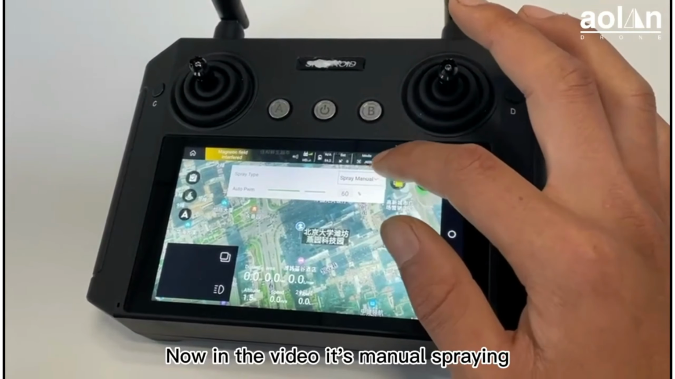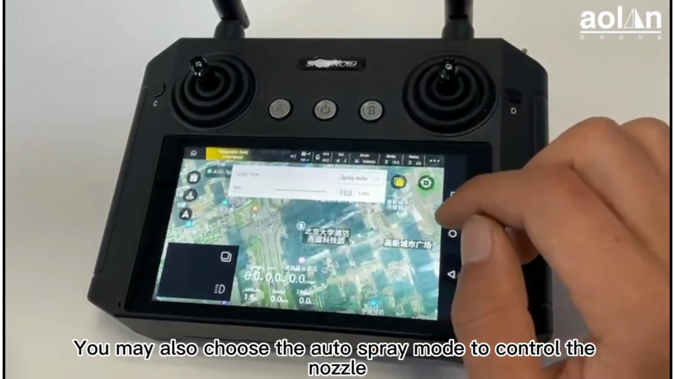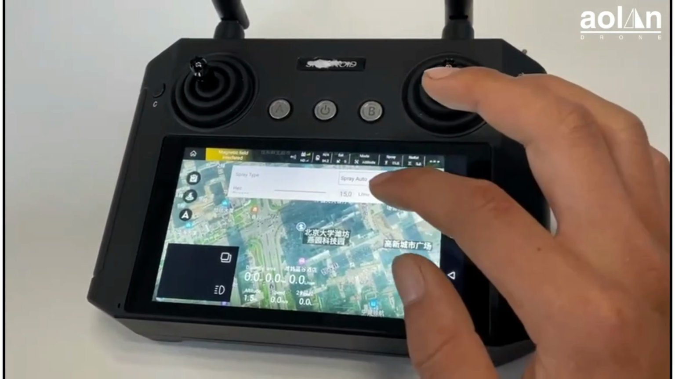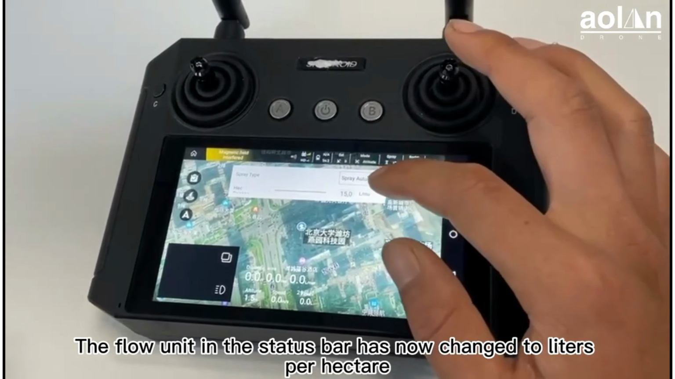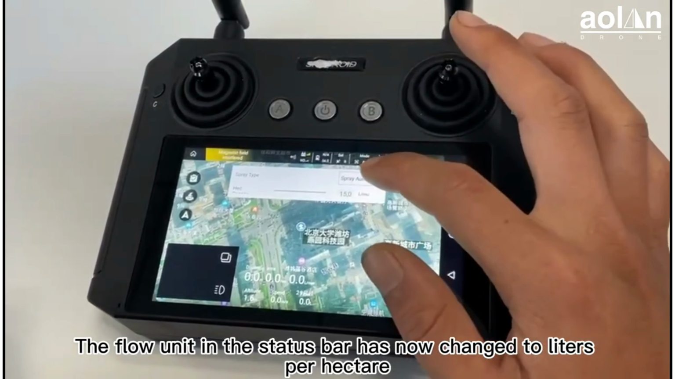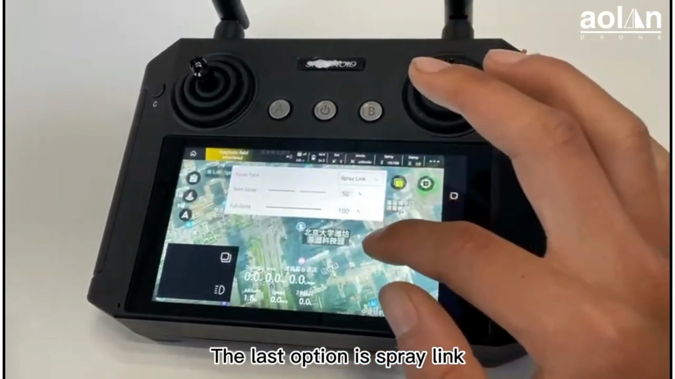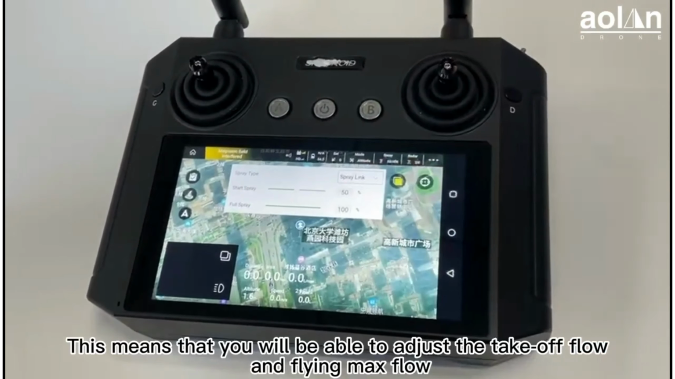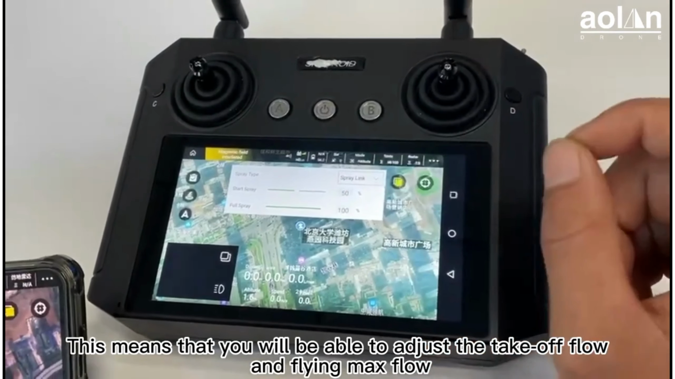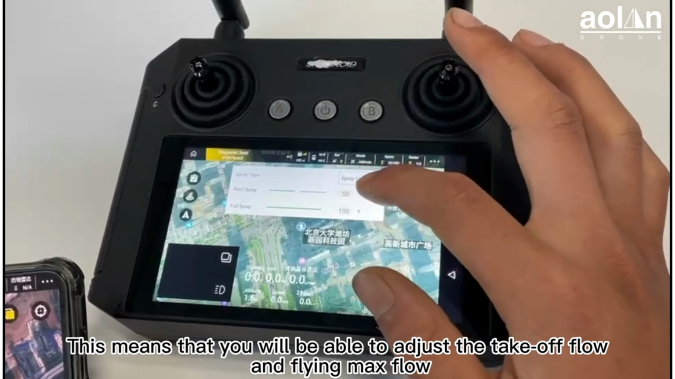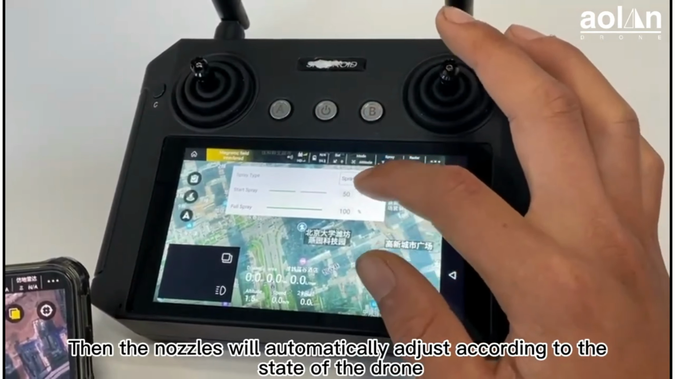Now in the video is manual spraying. You may also choose the auto spray mode to control the nozzle. The flow unit in the status bar has now changed to liters per hectare. The last option is spray link. This means that you will be able to adjust the takeoff flow and flying max flow. Then the nozzle will automatically adjust according to the state of the drone.